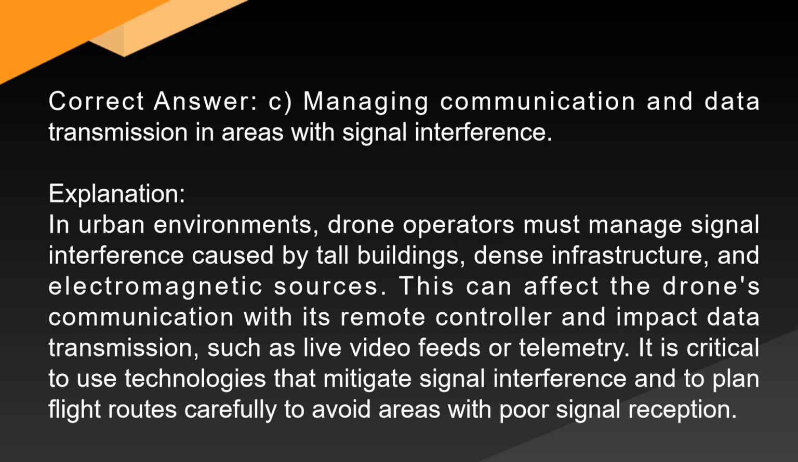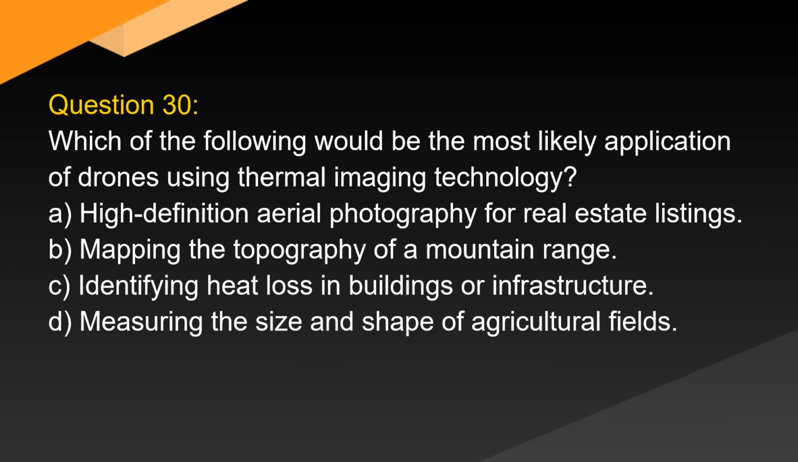Explanation. In urban environments, drone operators must manage signal interference caused by tall buildings, dense infrastructure, and electromagnetic sources. This can affect the drone's communication with its remote controller and impact data transmission, such as live video feeds or telemetry. It is critical to use technologies that mitigate signal interference and to plan flight routes carefully to avoid areas with poor signal reception.